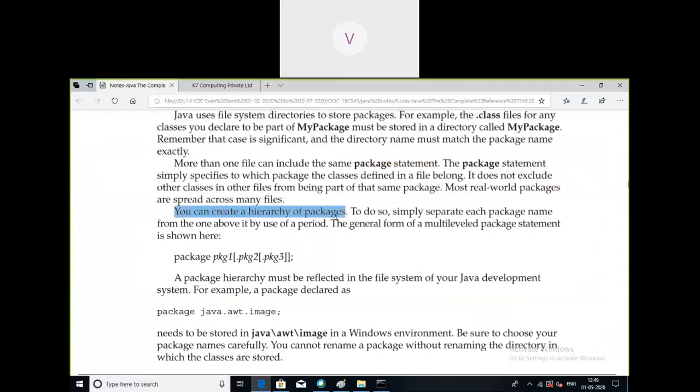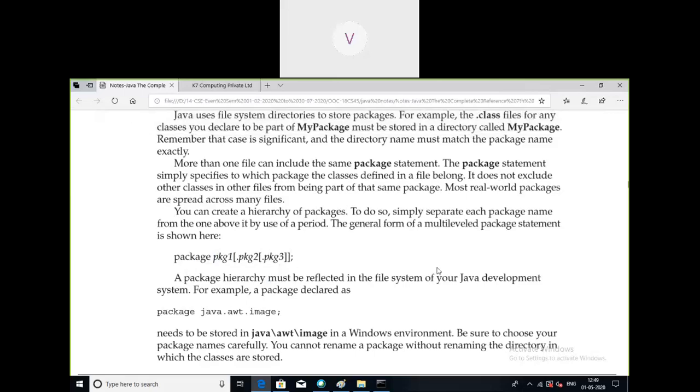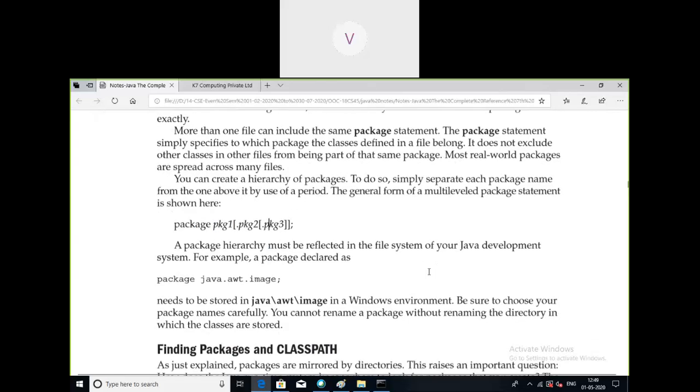So we can also create a hierarchy of packages. To do that, we simply have to use the package names in hierarchical format separated by the period operator or dot operator. That is package 1 dot package 2 dot package 3. So we can continue the hierarchy. That means you can have a package within a package, like how we can have a directory within a directory. Same way we can have a package within a package.